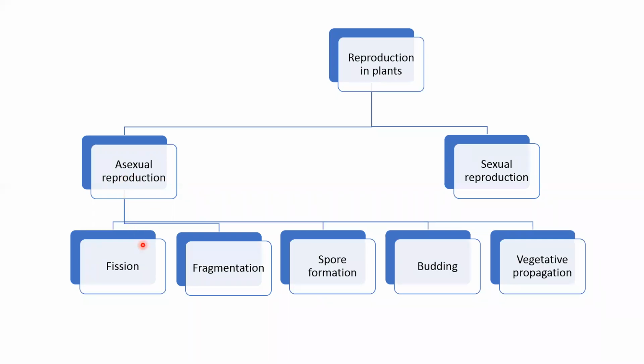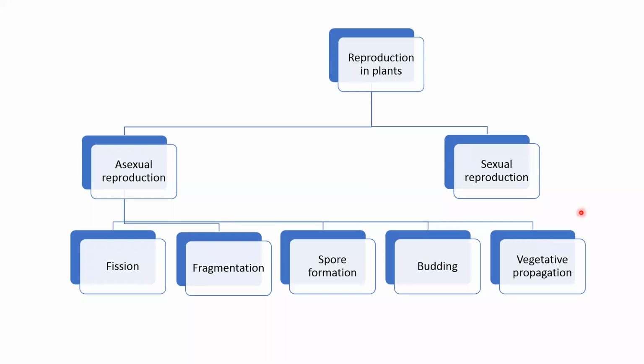Asexual reproduction is again divided into many subcategories. These subcategories are fission, fragmentation, spore formation, budding, and vegetative propagation. Vegetative propagation is a special type of asexual reproduction in plants.